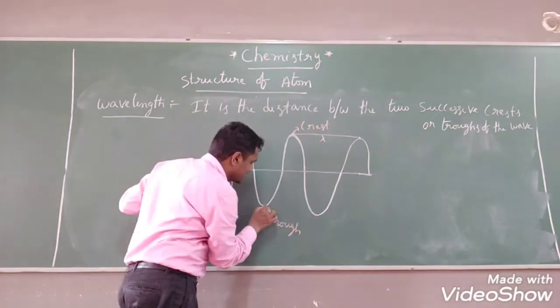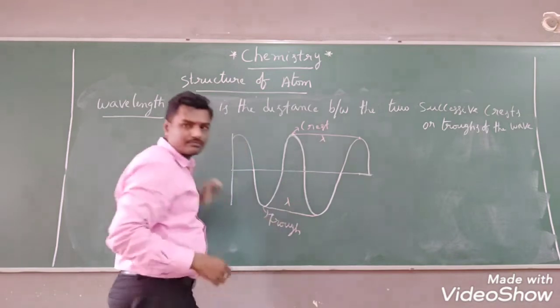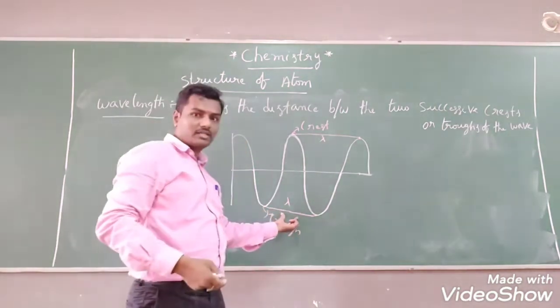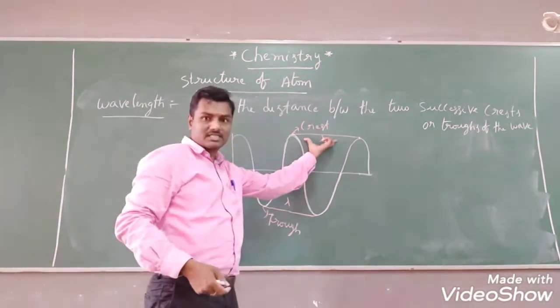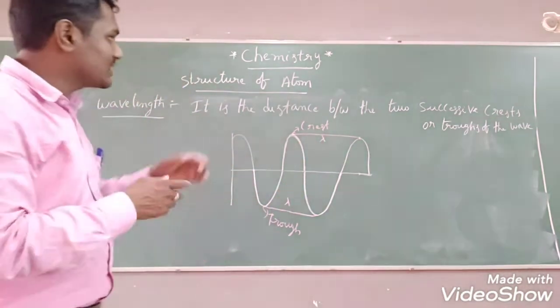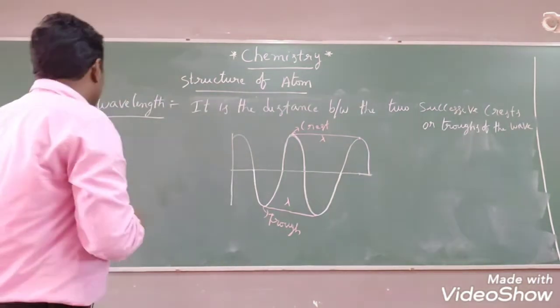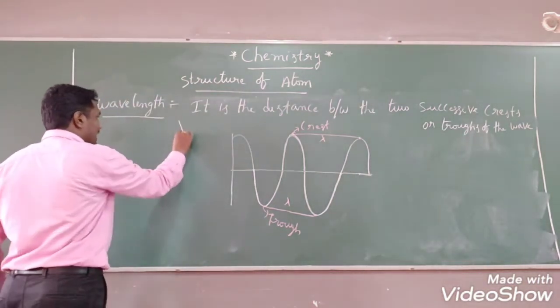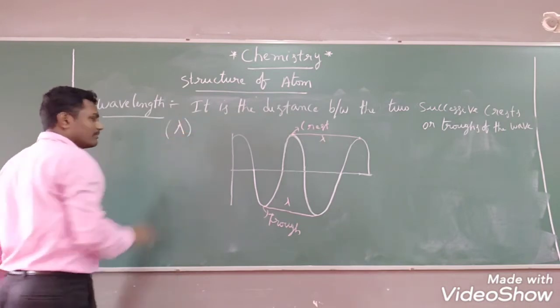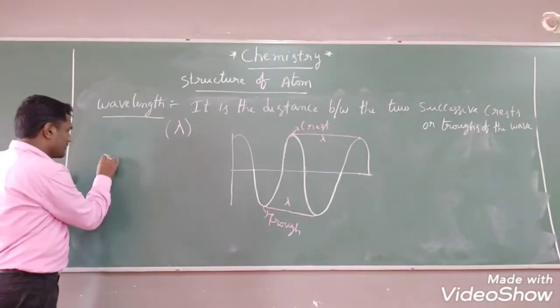Or else, between two troughs, this distance also we call lambda, wavelength. So it is the distance between two successive troughs of the wave. Wavelength is denoted by what? Lambda. It is measured in meters,